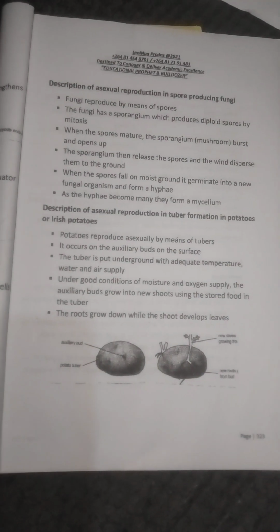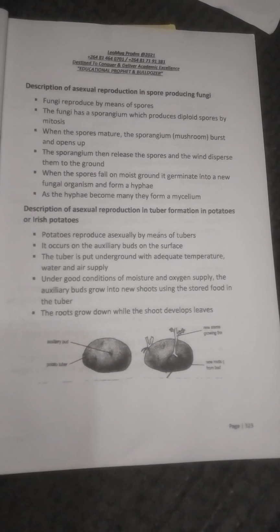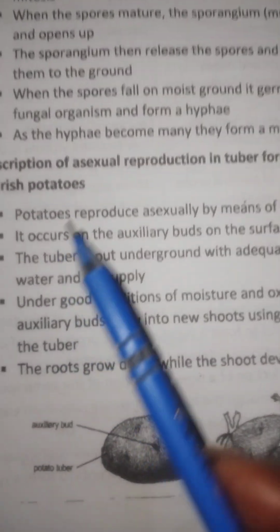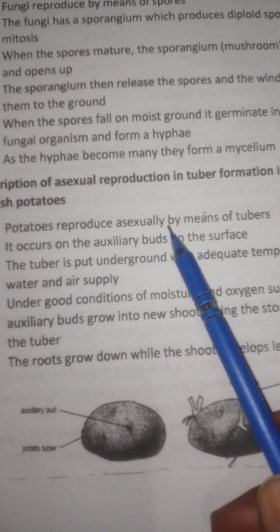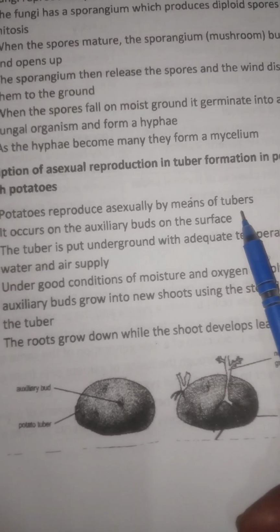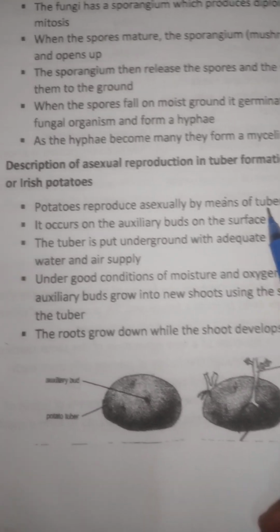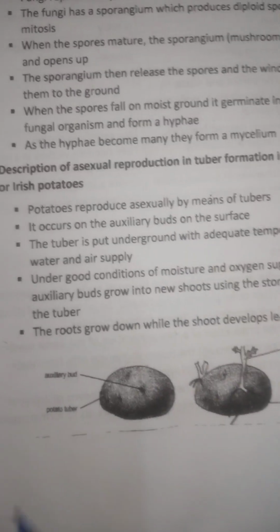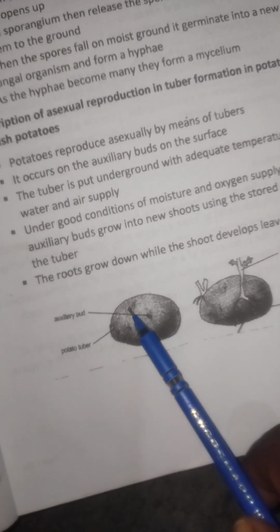Our syllabus prefers us to use our home knowledge, our indigenous knowledge on how to propagate tubers like Irish potato. So potato reproduces asexually by means of tubers. This is the first point. It occurs on the axillary buds on the surface.